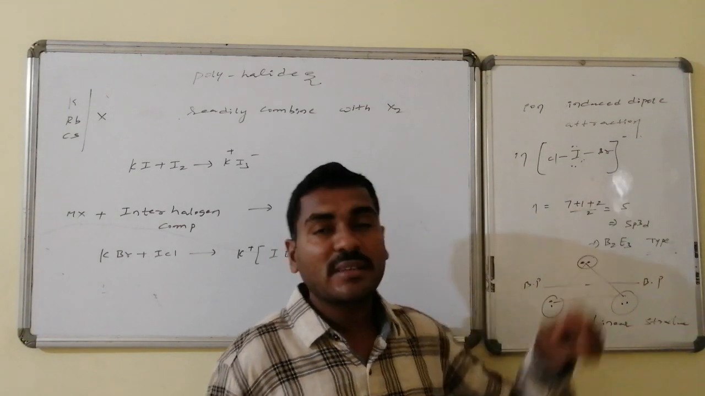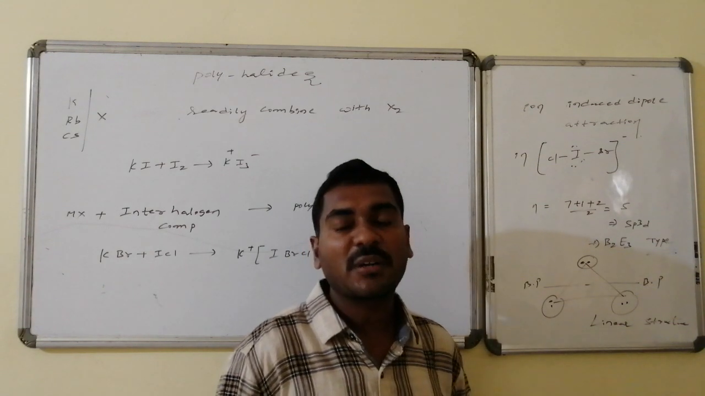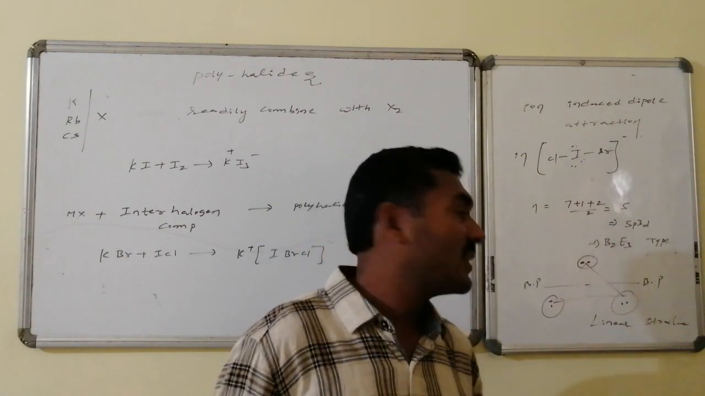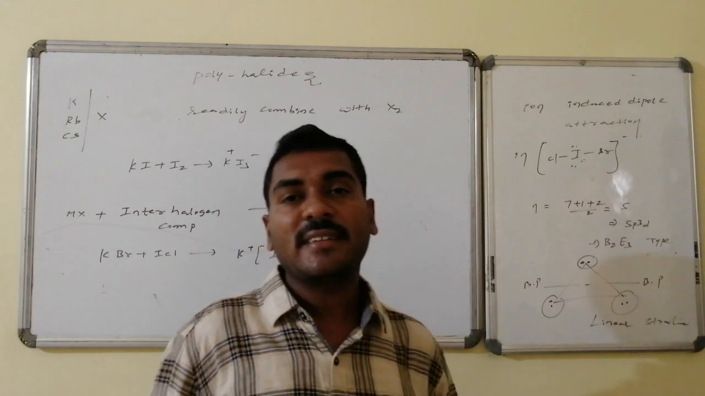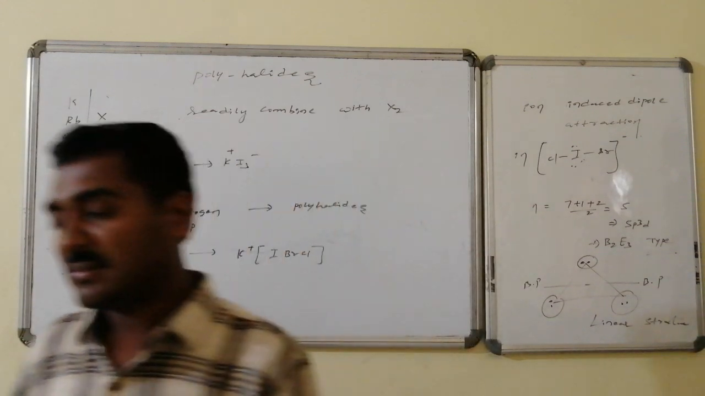Out of the 5 available sp3d orbitals, 3 are filled with lone pairs and 2 are with bond pairs. Hence it belongs to the AB2E3 type. The structure is linear, hybridization is sp3d, and the type is AB2E3.